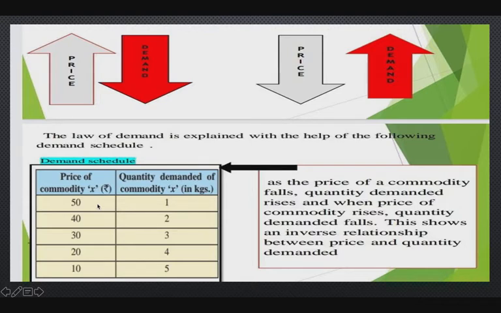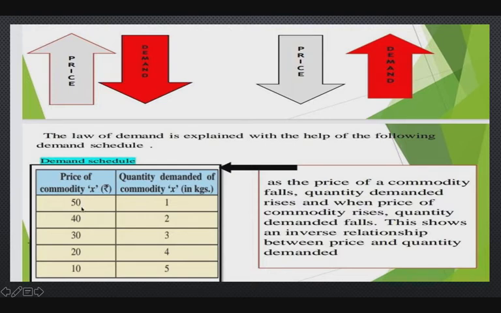Look at this demand schedule. You can appreciate this demand schedule. The first column heading is the price of commodity X, which is measured in rupees, and the second is quantity demanded for X commodity in kgs. First one, 50 rupees price of X commodity per kg. How many kg quantity demanded? Only 1 kg quantity demanded by the consumer at rupees 50 per kg.